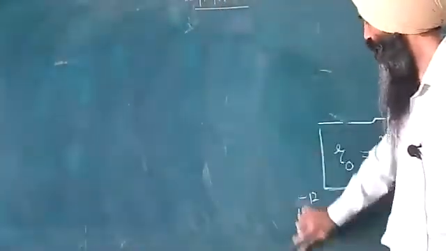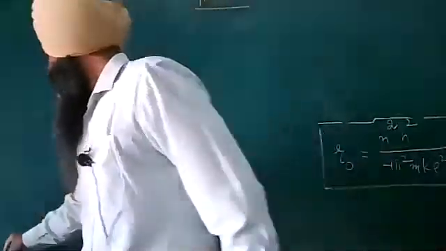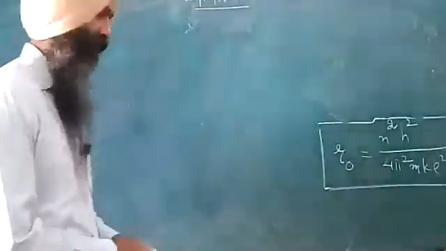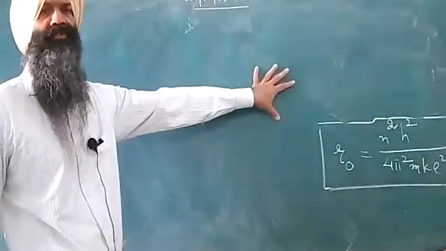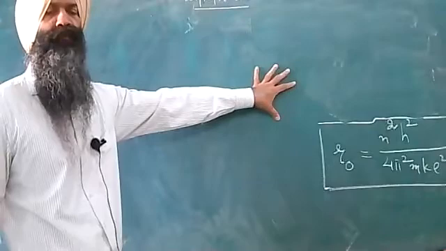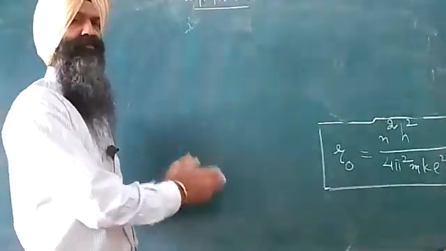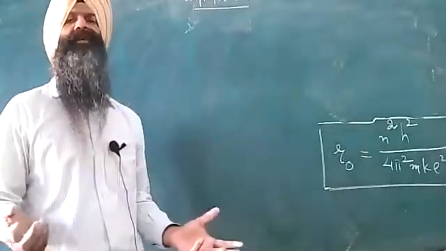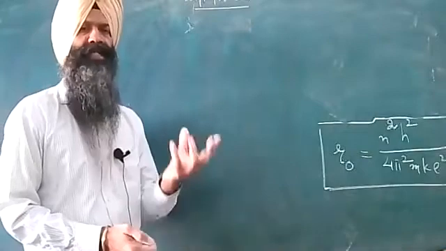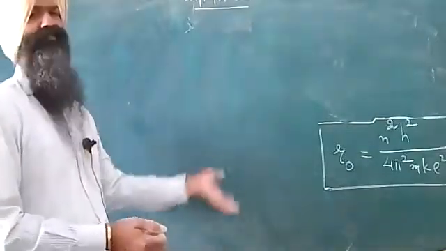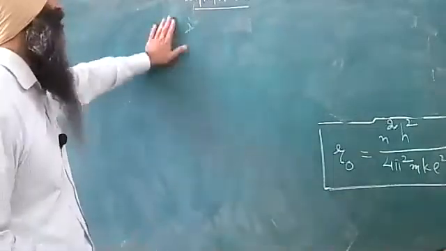Dear students, you are required to have this concept solved once or twice on your rough notebook, because a little bit of mathematical concept is involved in this, so that it may all be very much clear to you. So try this particular analytical calculation at least once or twice.